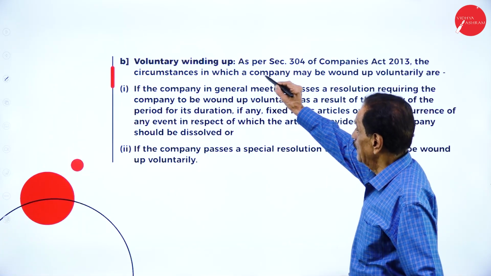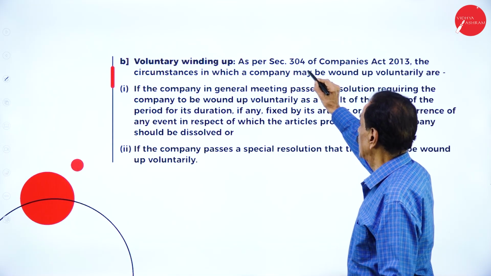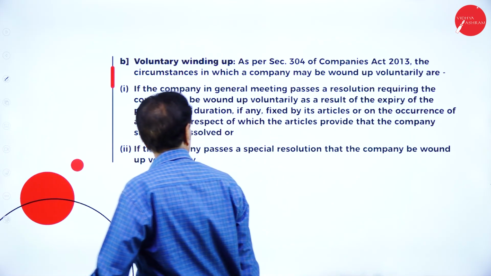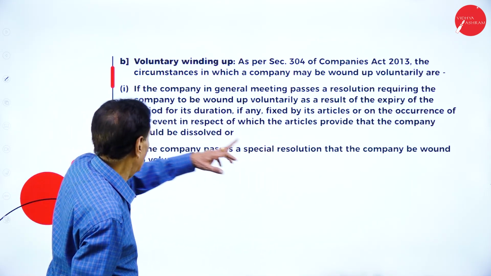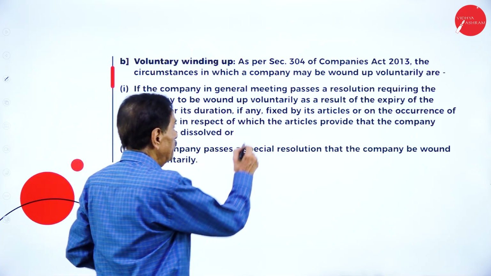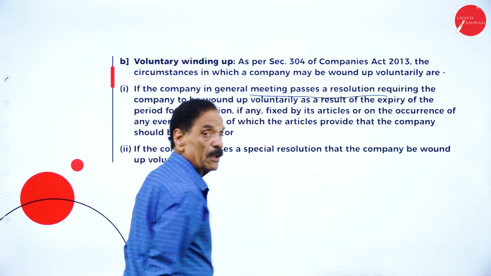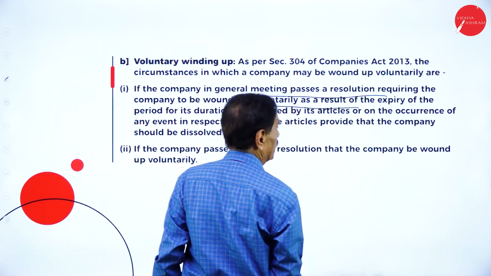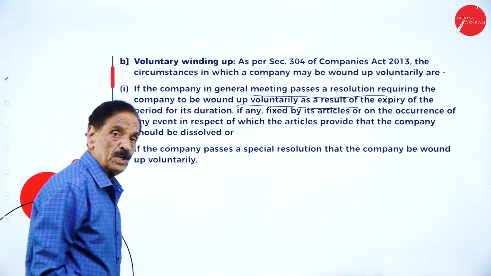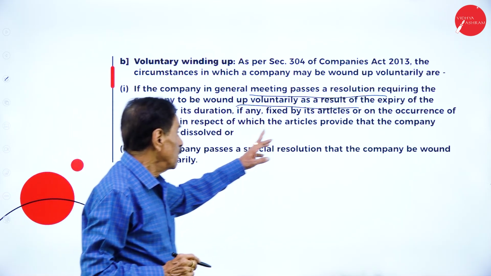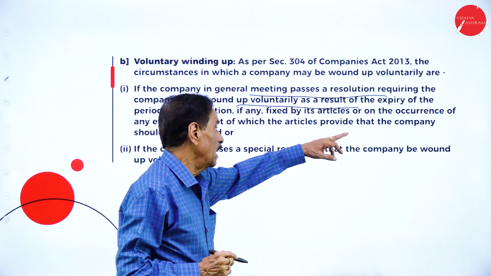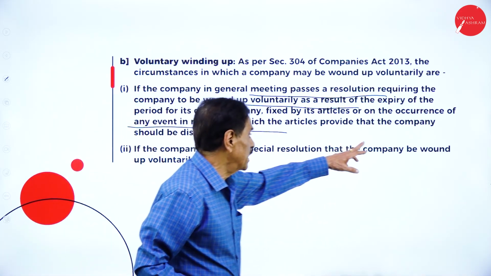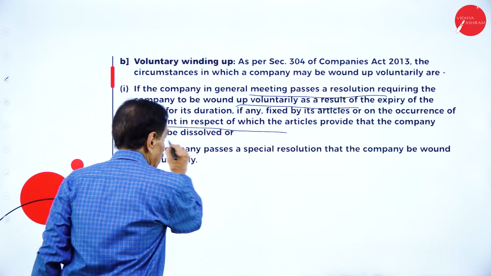Now, voluntary winding up. As per section 304 of the Companies Act of 2013, the circumstances in which a company may be wound up voluntarily are: if the company in general meeting passes a resolution requiring the company to be wound up voluntarily as a result of the expiry of the period of its duration, if any, fixed by its articles, or on the occurrence of any event in respect of which the articles provide that the company should be dissolved.